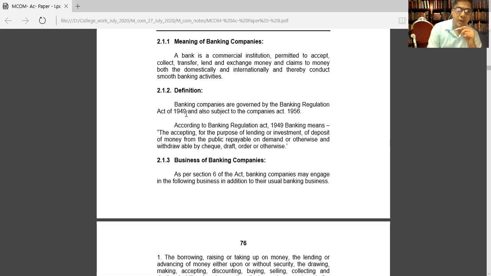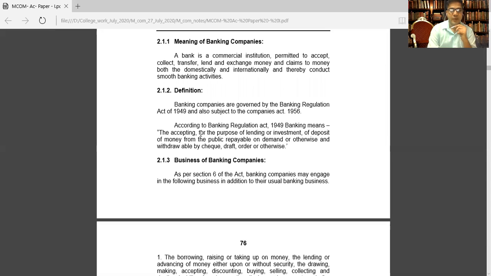Earlier I discussed the Banking Regulation Act 1949, and this Banking Regulation Act and Companies Act 1956, presently 2013, have mentioned the meaning of banking.